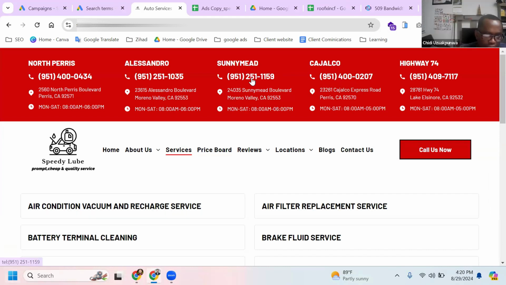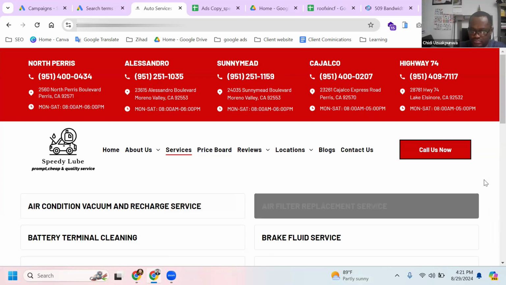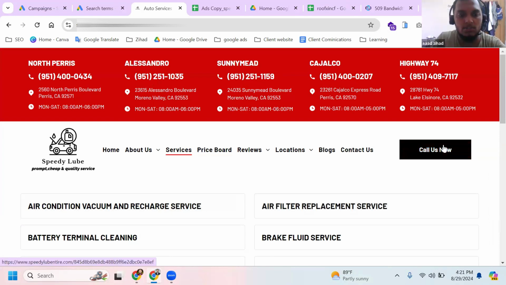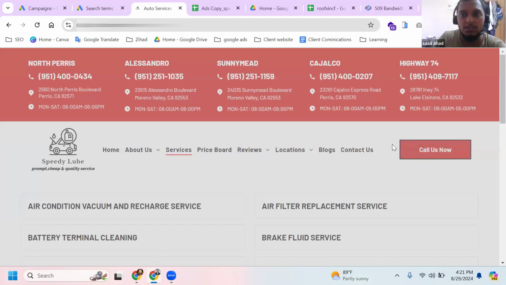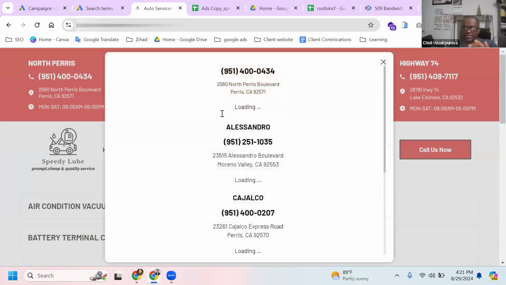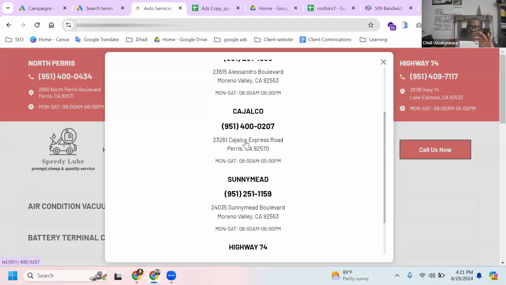When I put the mouse on this number, it is showing there, right? When I put on this location number, this number is also shown in here, right? But when I put on the call us now, there is no number showing, because it is linked to this page. Yes. Just hold on, open this page.